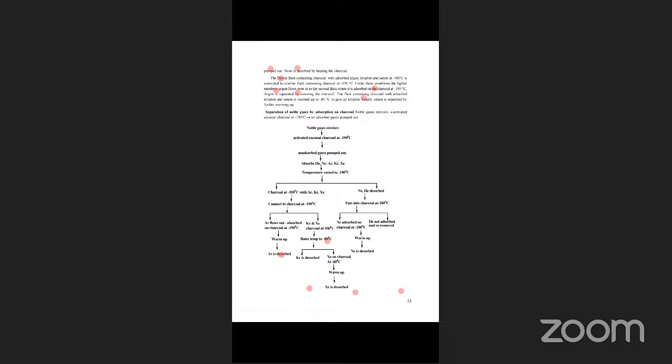Warmed at minus 80 degrees, it gives krypton, which is released. Finally, xenon is separated by further warming. So these are all the methods in the chart. Take a screenshot. This is the only thing you have to write in the exam. It is easy.